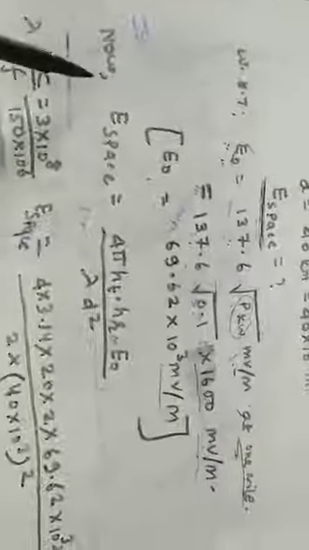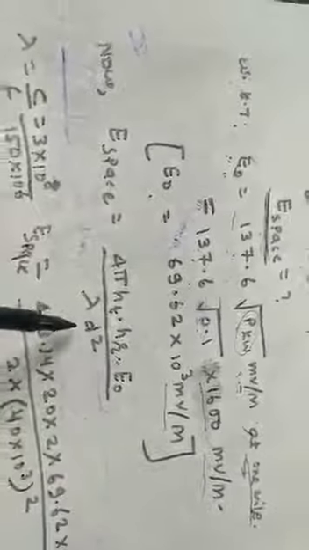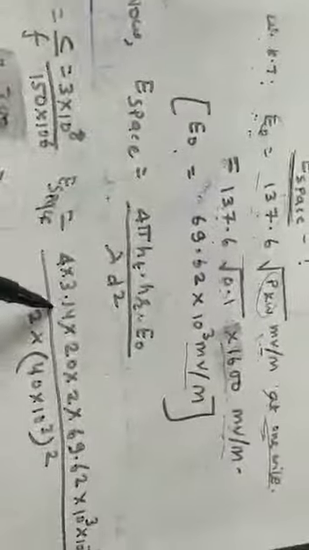Now for E space, use the conventional formula: E space equals 4 pi HT HR into E naught upon lambda d square. So how will you calculate? E space is equal to 4, in place of pi 3.14, in place of HT put 20, HR 2, which are already provided, and then E naught you have just calculated, 69.62 into 10 to the power 3, and then again I am multiplying 10 to the power minus 3 just to convert millivolt to volt.